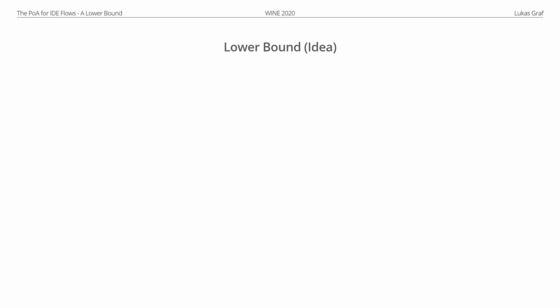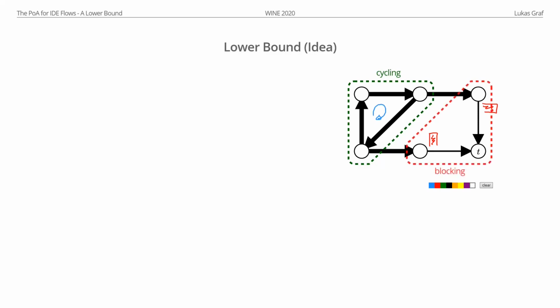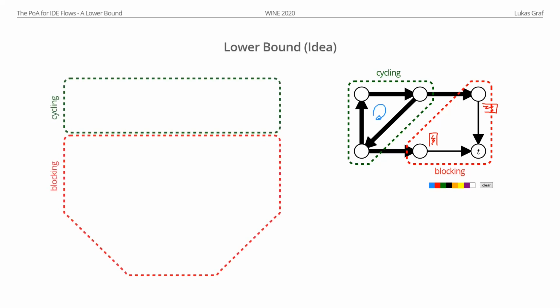And the idea here is to again look at the example from the beginning, where if you remember, we had 2 parts. We have this flow cycling here, and this part. And it is cycling because there are queues blocking us in this part of the graph. So basically the graph is divided into 2 parts. A cycling path, where our main flow travels around in cycles, and a blocking part, where this flow blocks us. And so to construct our instance for the lower bound, we want to use this idea. So we want to construct a network which consists of a cycle and a blocking part.